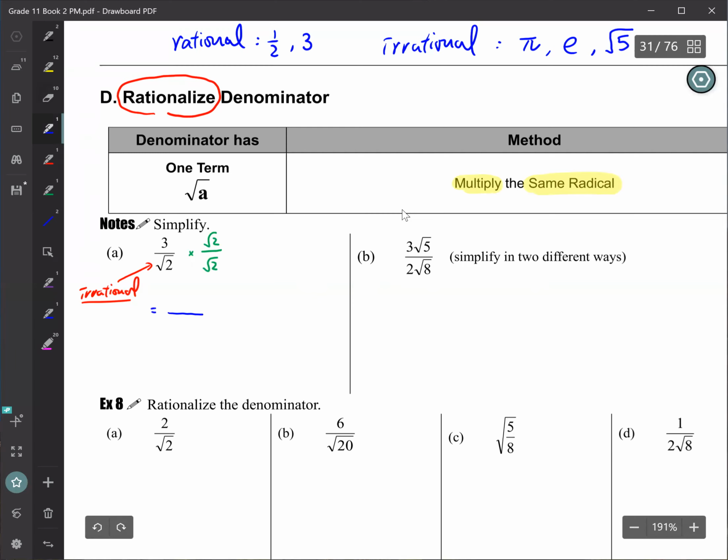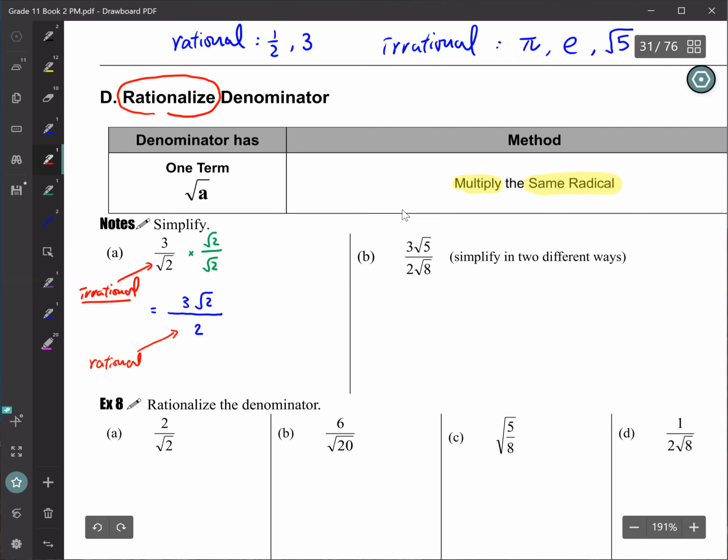So when you multiply fractions, the top times the top. So 3 times root 2 is just 3 root 2. Denominator, when you times the same, it's like square, right? When you square the square root 2, it becomes just 2. So now you look at the denominator again. This denominator has become a rational number.